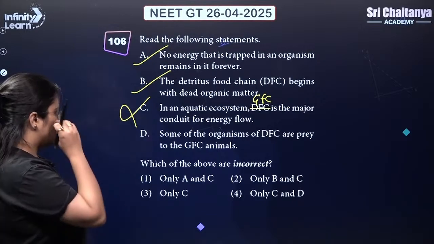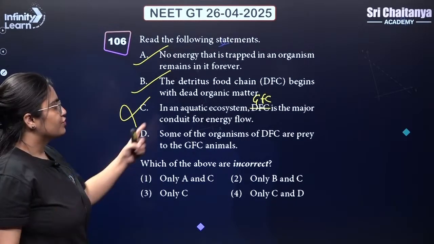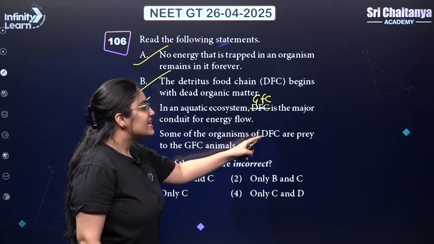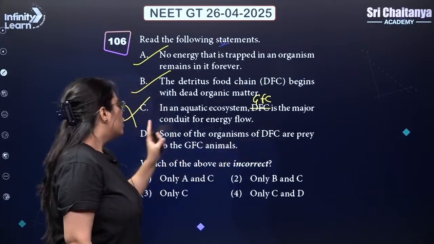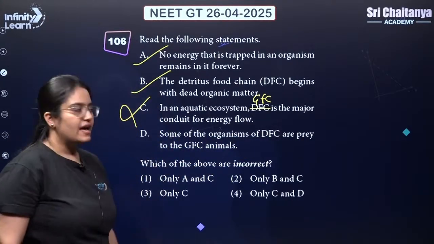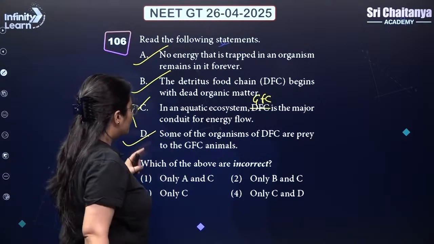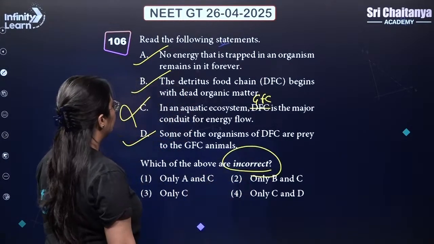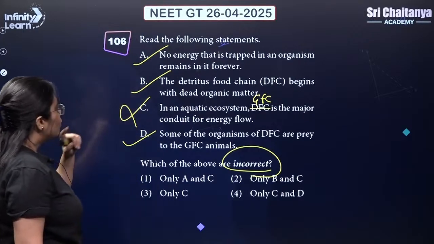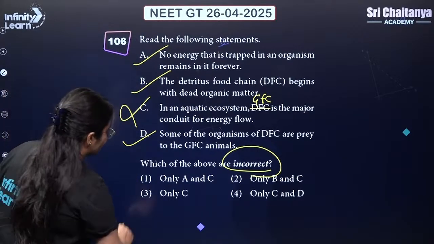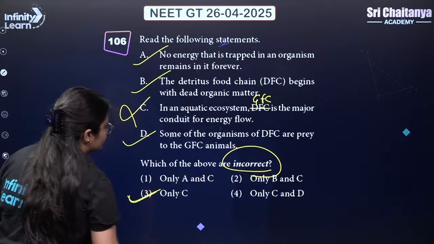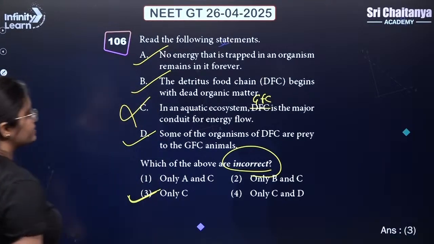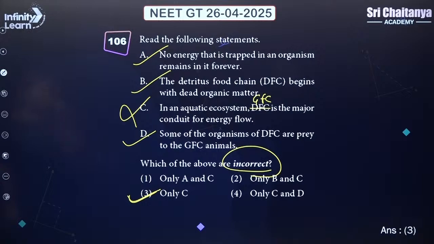So C is wrong. Some of the organisms of DFC are prey to the GFC animal. This is also correct. So which of the following above are incorrect? From A, B, C, D, only C is incorrect. So answer is 3. Okay guys, you can see the question now very nicely.